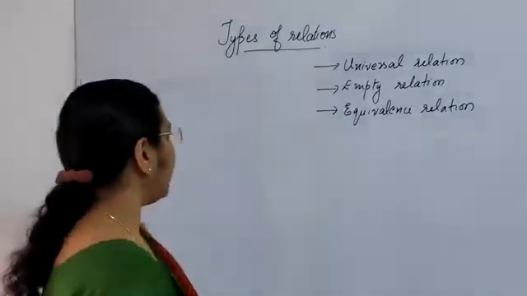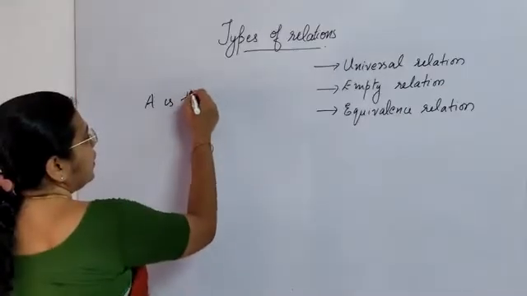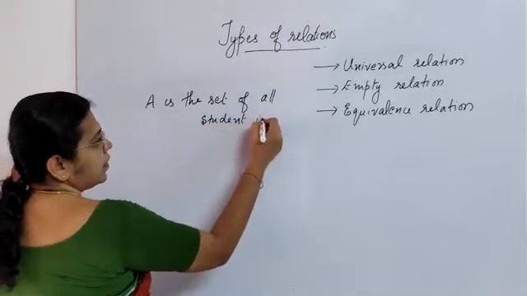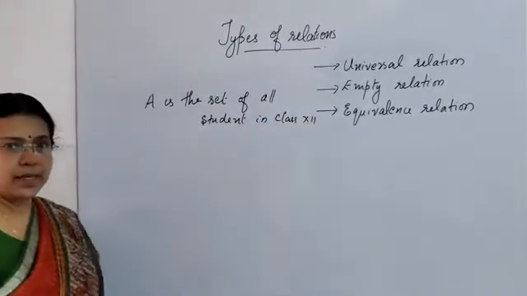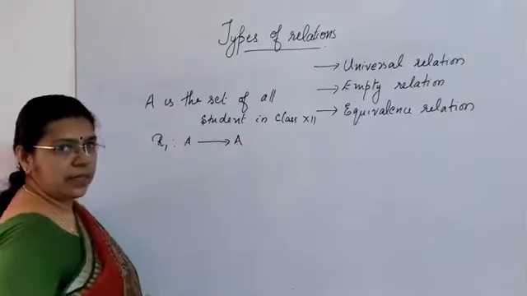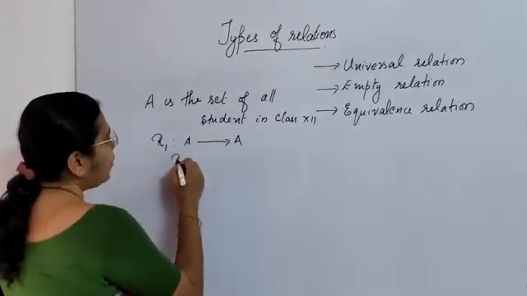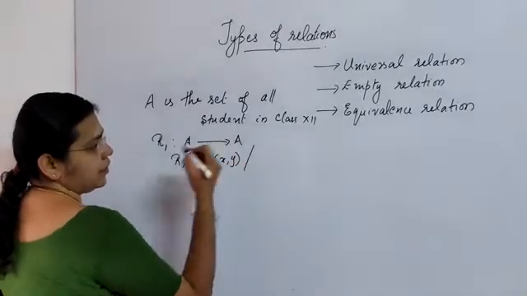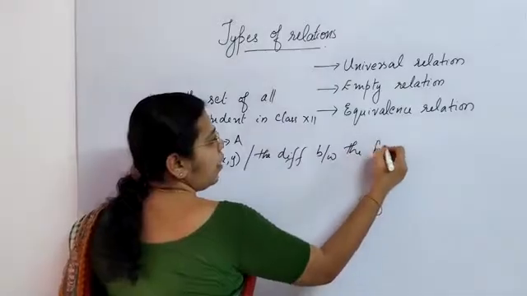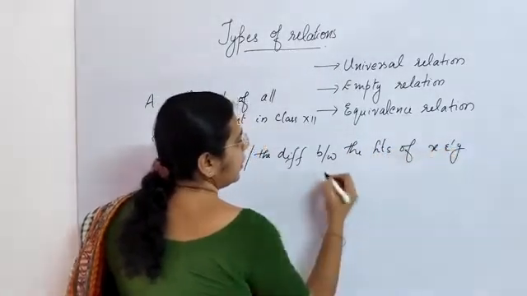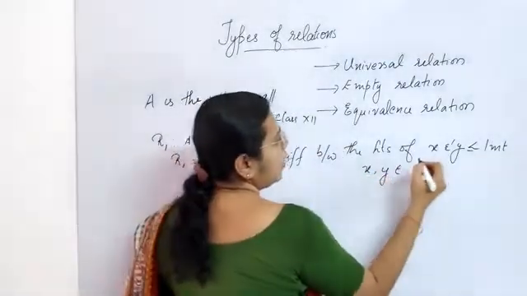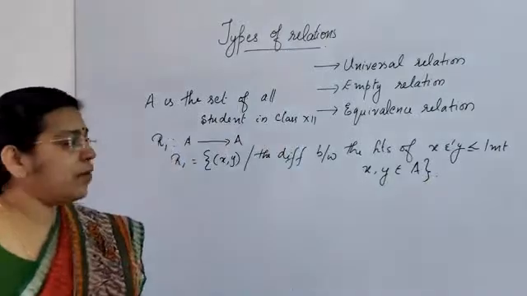For that, I define a set A, where A is the set of all students in class 12, and let R1 be a relation from A to A. R1 is a relation from A to A defined by R1 is equal to the set of all ordered pairs (X, Y) such that the difference between the heights of X and Y is less than or equal to 1 meter, for X, Y belonging to the set A. So this is how I define my relation.